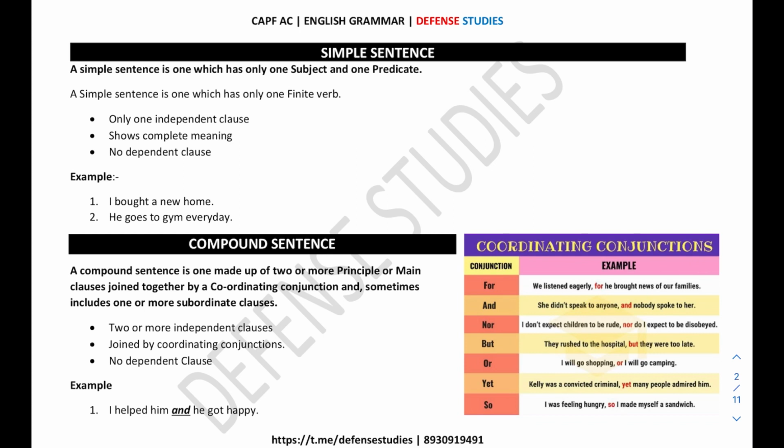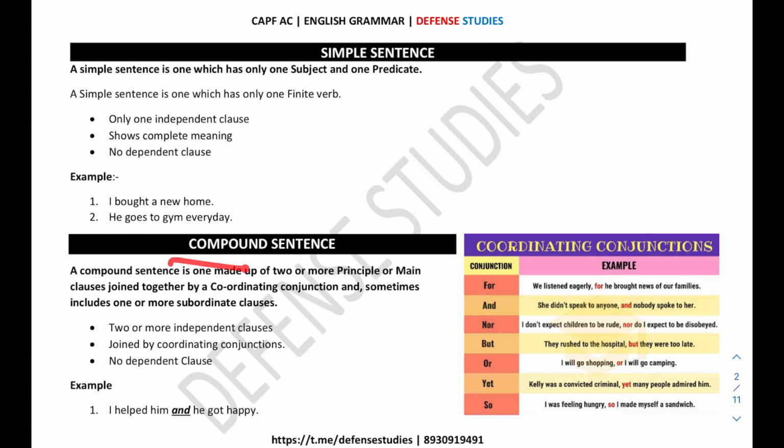First example is: I bought a new home. Here the subject is I. Bought क्या है इसमें? It is simply a verb, that is a finite verb. And new home क्या है इसमें? An object. So if I need to divide this sentence into subject and predicate, the subject is I and the predicate is bought a new home. So this is one subject and one predicate, and this clearly shows that this is a simple sentence. So a simple sentence is one which has only one finite verb, one subject and one predicate. Only one independent clause shows complete meaning. No dependent clause you would find in a simple sentence.